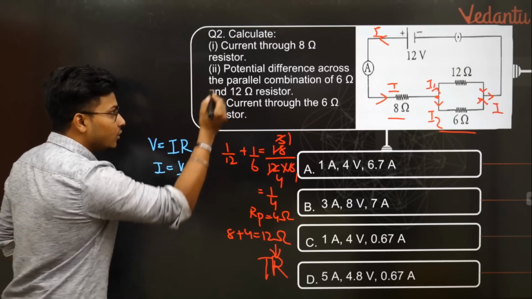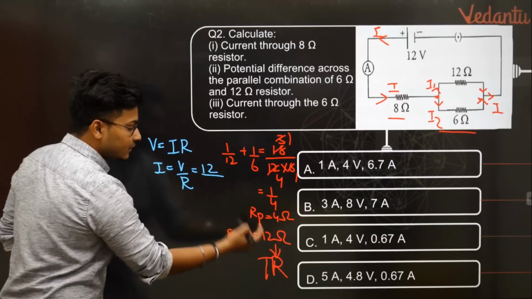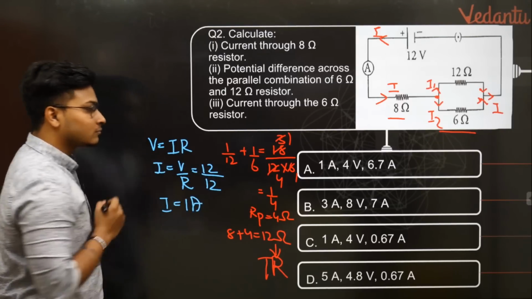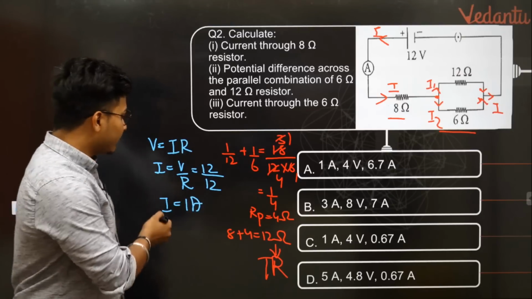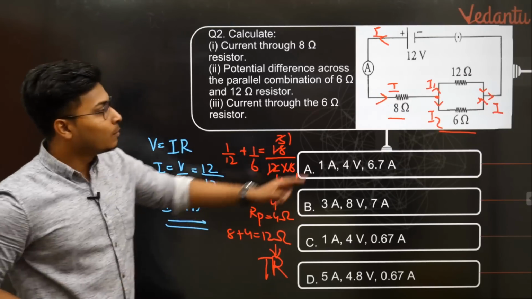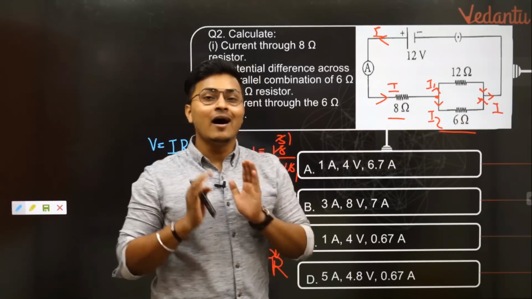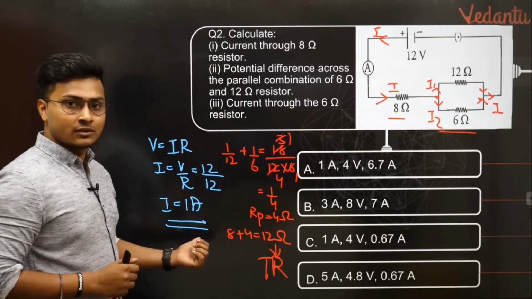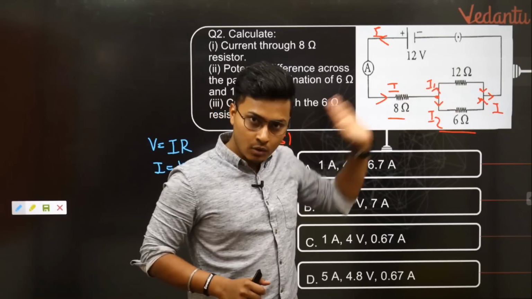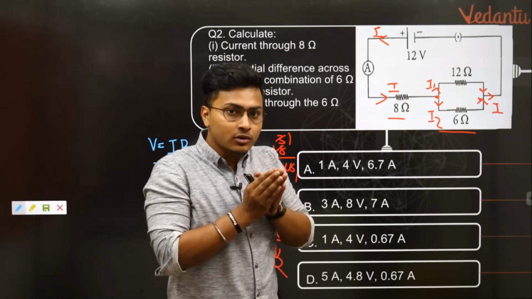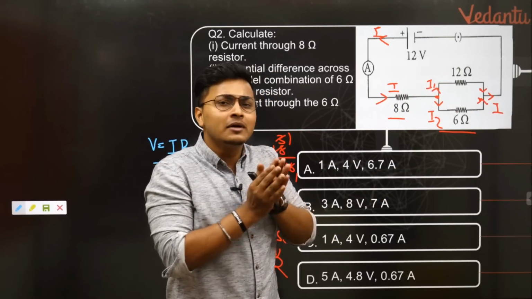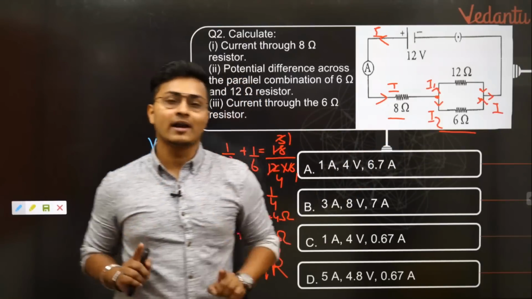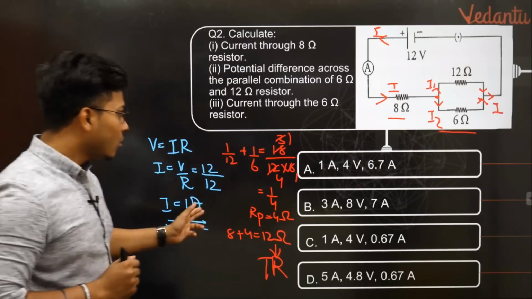V is nothing but 12 volts. R is got as 12 ohms. The answer for I becomes 1 ampere. Simple scenario. 1 ampere you have got it, and since both this resistor circuits are in series to each other, through 8 ohm resistance 1 ampere flows. Through the parallel combination 1 ampere flows through both 12 and 6 ohms. Divide कैसे भी हो रहा हो I1 I2 में, लेकिन the total current across that circuit will be still 1 ampere. Perfectly correct, guys. You got that part right.